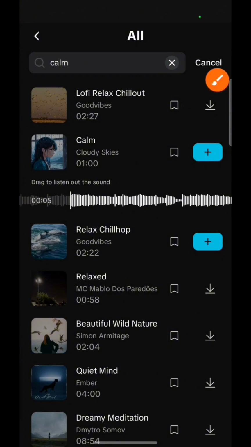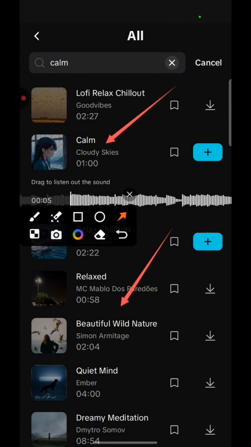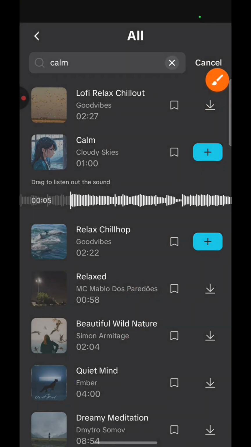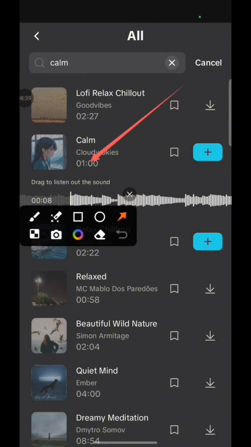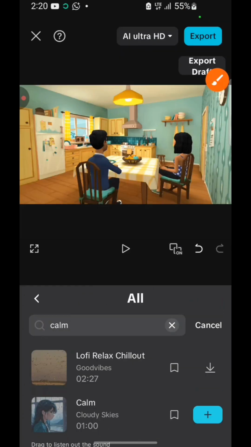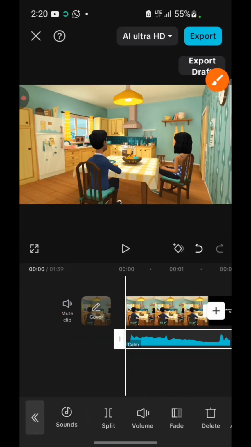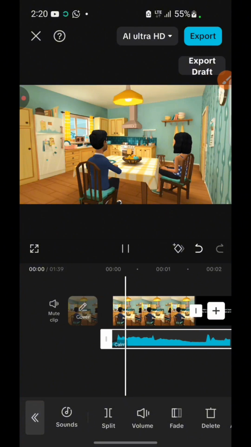You can literally click on any one to play, and if it's something you want, you just have to click on the plus icon. Let's imagine that this one that is playing right here is it. This one that is playing right here, I wanted it. I will just click on this plus icon. Once I click on it, you can see this is it, right?